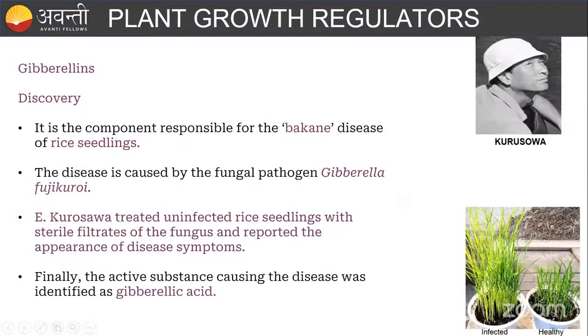Then coming to the gibberellin. Mainly the gibberellin, you can see in the Bakanae disease. While studying the Bakanae disease, we identified the gibberellin. Mainly the Bakanae disease is due to the fungus Gibberella fujikuroi. Remember, Gibberella fujikuroi. Kurosawa worked on that. He treated uninfected rice seedlings with the sterile filtrate of this fungus. Then he saw an increase in the length of the plant and the appearance of these symptoms. Okay. You have to remember mainly the gibberellic acid.